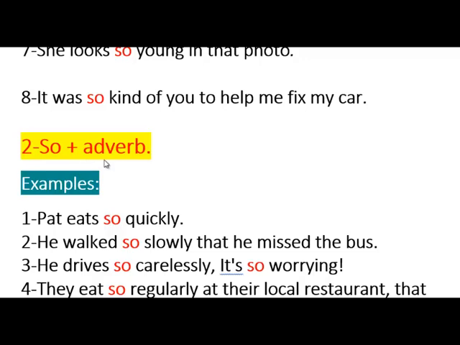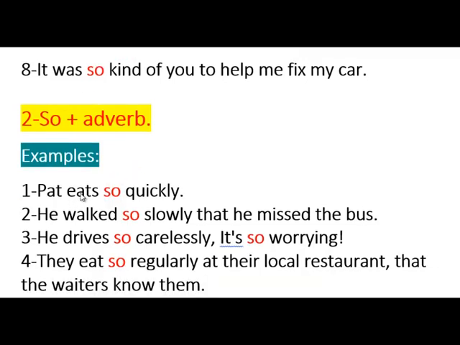And then we're using so with an adverb, which is a description of a verb. Pat eats so quickly. The verb is eat, and quickly is an adverb. He walked so slowly. Verb is walk, and slowly is an adverb. He drives so carelessly. Again, drives is a verb and carelessly is an adverb.